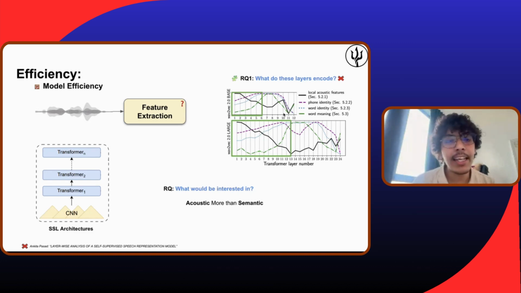So that gives us a hint, actually, because in defect detection, we said that we are mostly interested in the acoustic features rather than semantic. We are mostly interested in knowing the prosody, intonation, F0, F1, all these statistics and features, instead of knowing what has been said, like the phoneme sequence or the word sequence. So that gives us a hint that maybe we can just use 6 layers instead of 12, or 12 instead of 24. So we can limit ourselves in the number of layers.